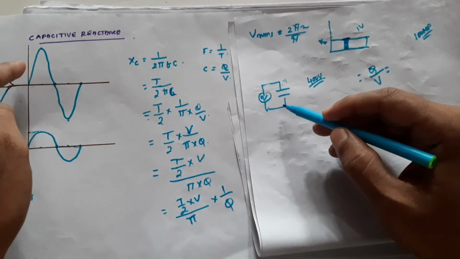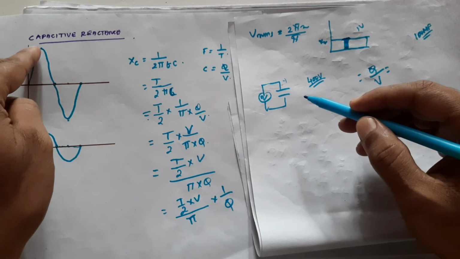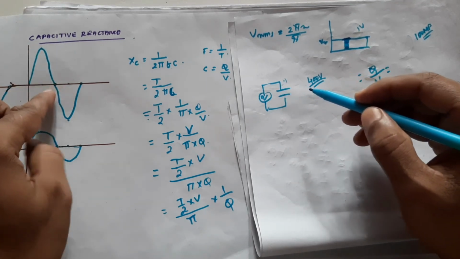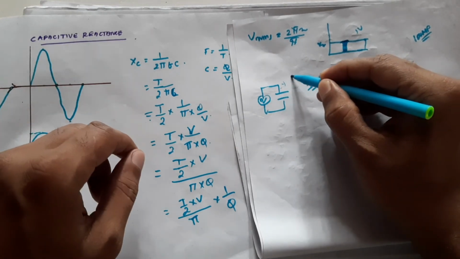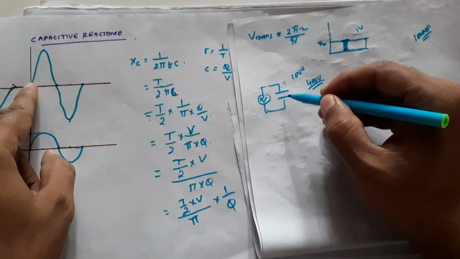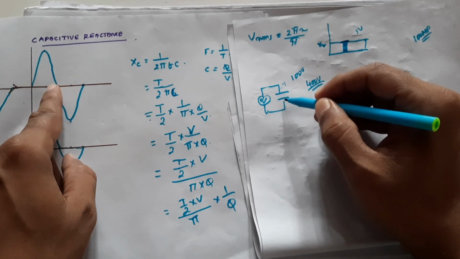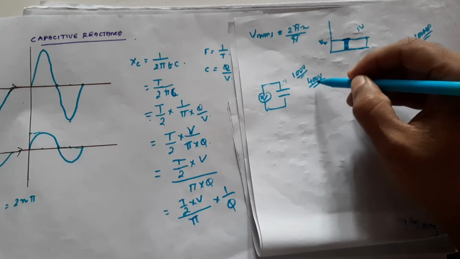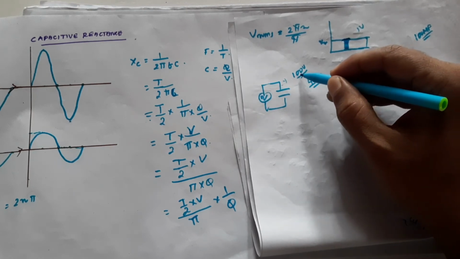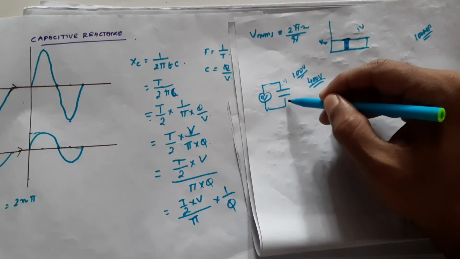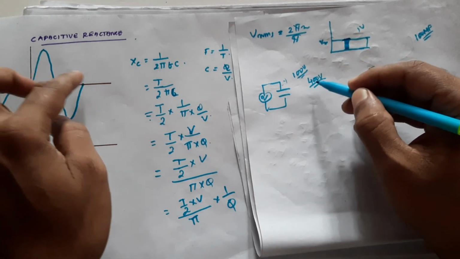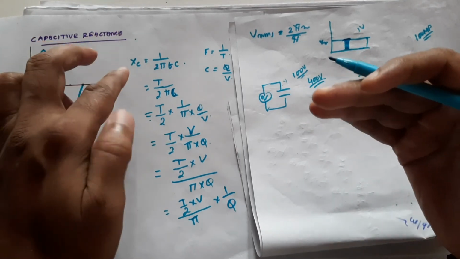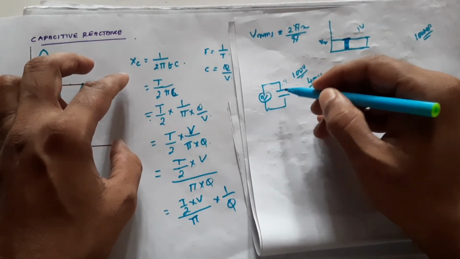So if the average voltage is very low, say by this time only 100 volts is appearing across the capacitor, instead of 400, only 100. That means the capacitor is free and can be charged more. It does not offer much resistance to the incoming voltage.